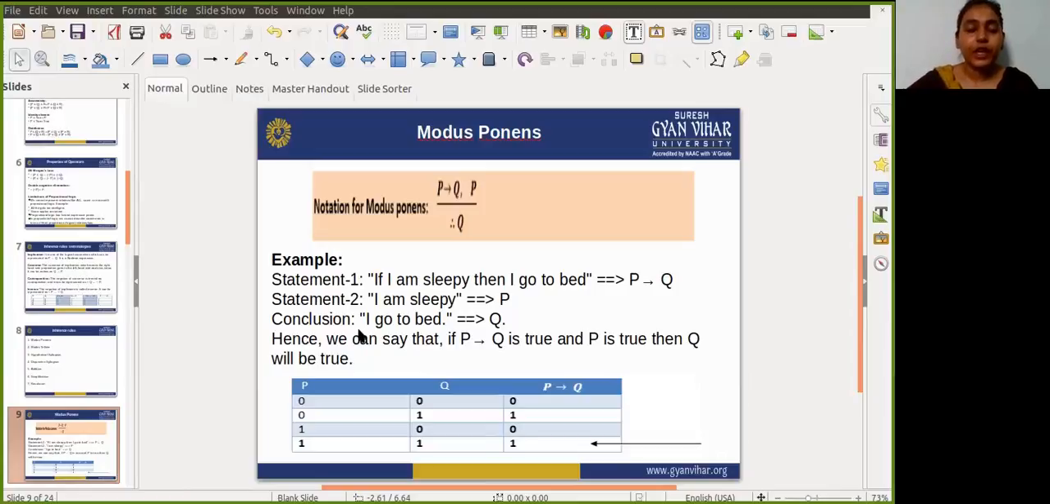If it gives the value true, then definitely the conclusion, that Q, will also be true. So guys, in the truth table it shows that P implies Q is obviously true because both values are true, and the value of P is also true. If we conjunct true and true, then definitely the result will be true. So in that case we see that the value of Q is also true.